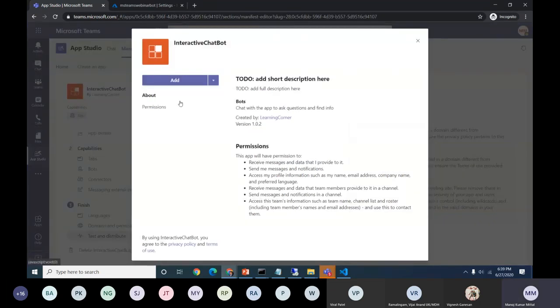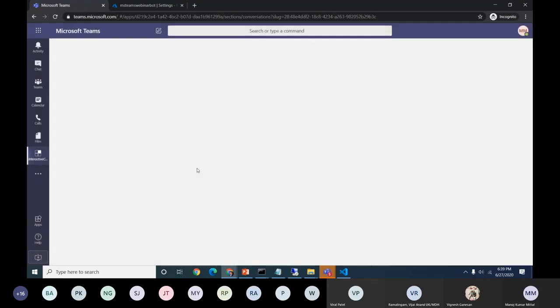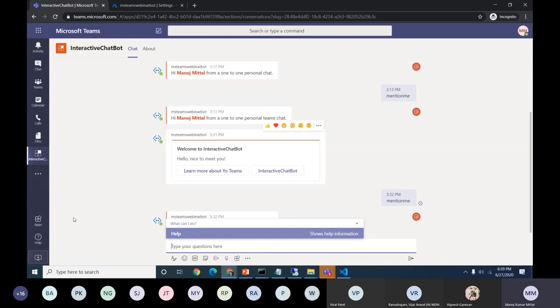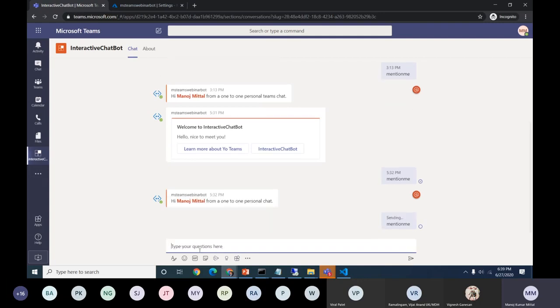Here, as I defined the scope of personal and team, both should come. Yeah, Teams is coming. If I didn't select the team, by default when I click on add, it will go to the personal one. So let it add. Yep. As this bot was already there, you can see this help section, how it's coming. This is a hint one. So if I type here, mention me.